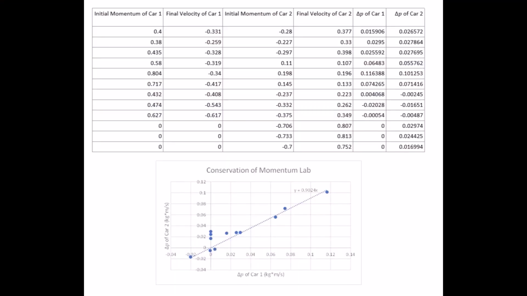Altogether, our data resulted in a slope of 0.9024, which is only about 10% away from the expected value of 1, since the 2 momentums would theoretically be equal, and therefore when plotted against each other should reveal a slope of 1.